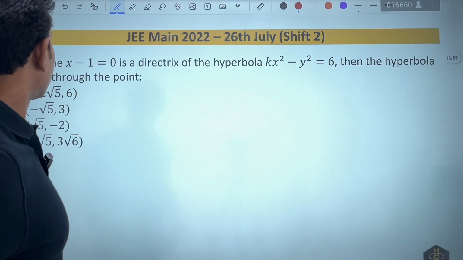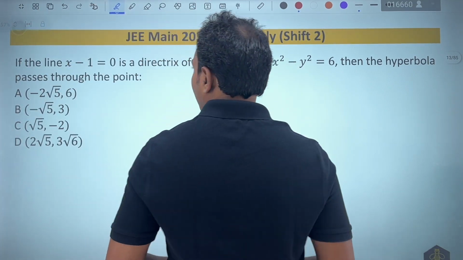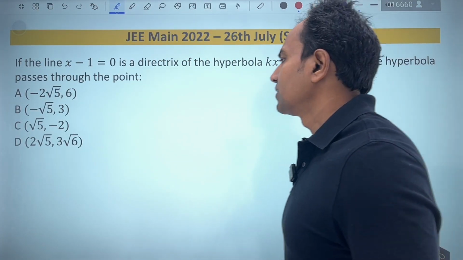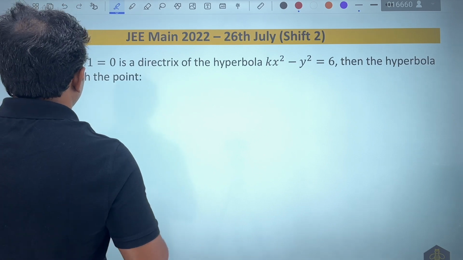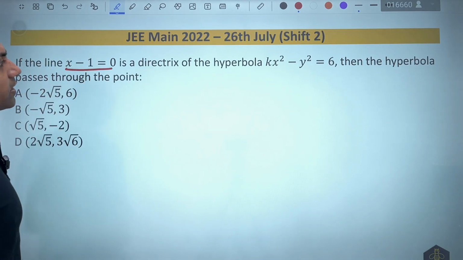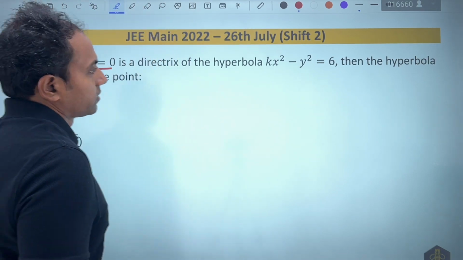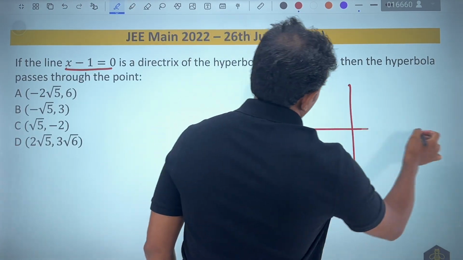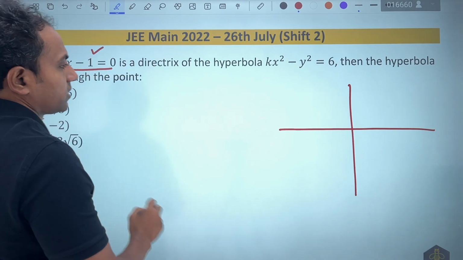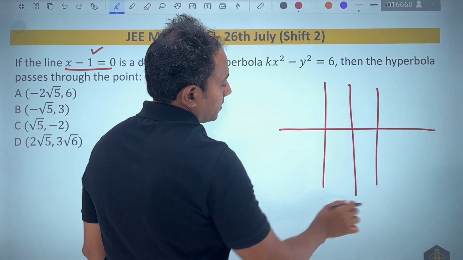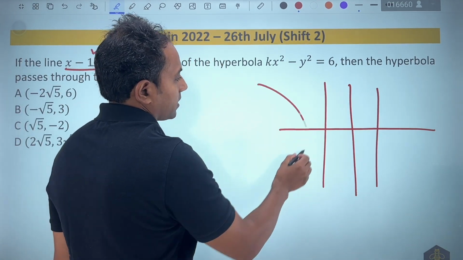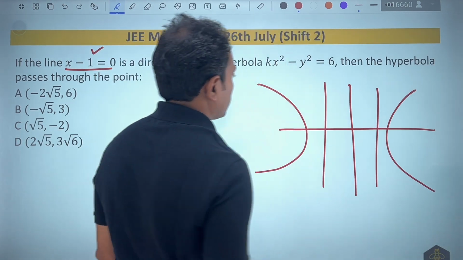In this JEE 2022 question, it says that the line x minus 1 equal to 0 is a directrix. Now these are straightforward questions based on the core idea. This is nothing but a directrix of the hyperbola is given like this. Then the hyperbola passes through the point. Now let us draw a small diagram. When they are saying x equal to constant, that would mean the directrix will be parallel to the conjugate axis, and this is the scenario that they are talking about.